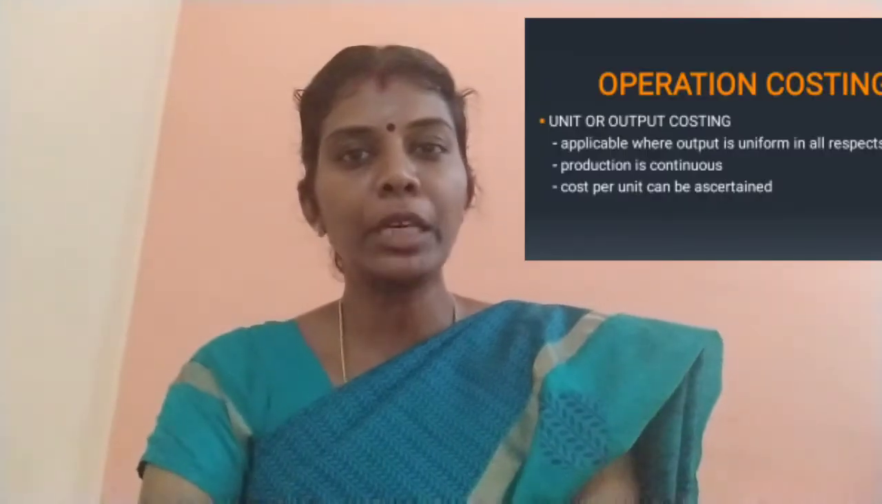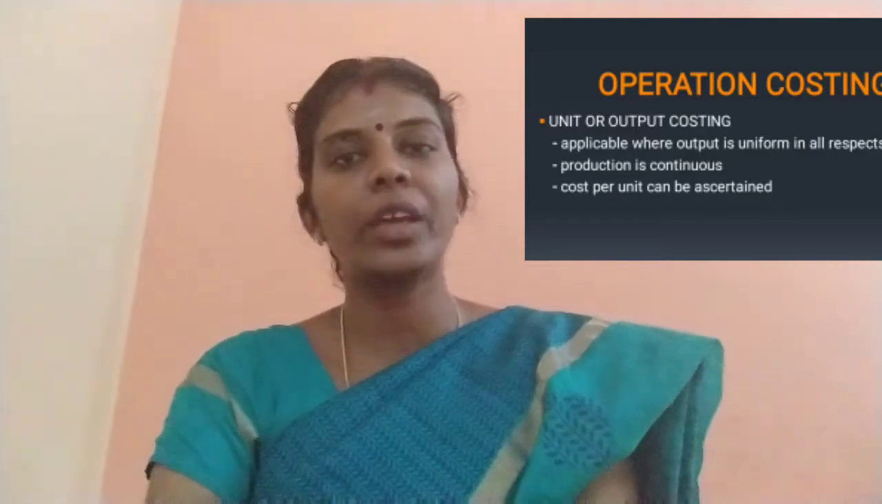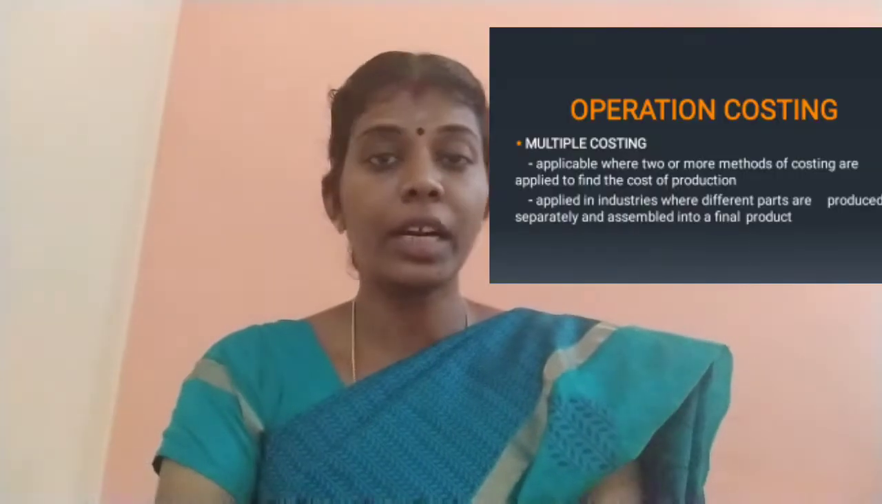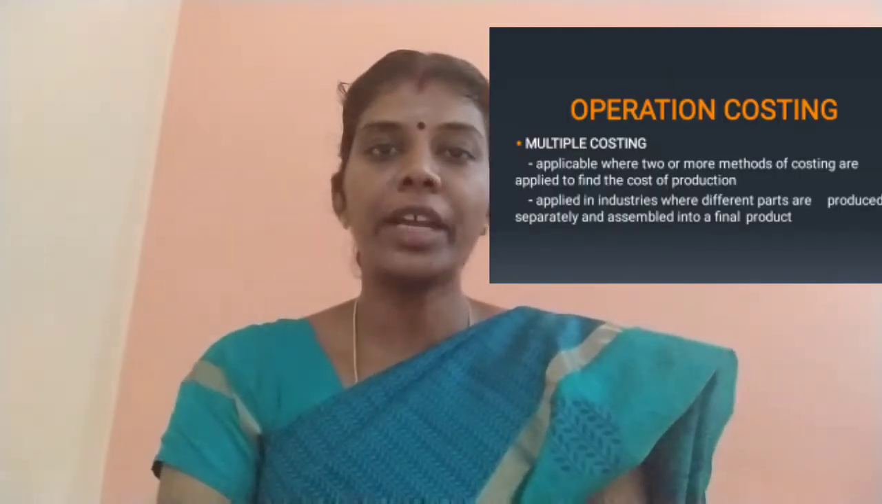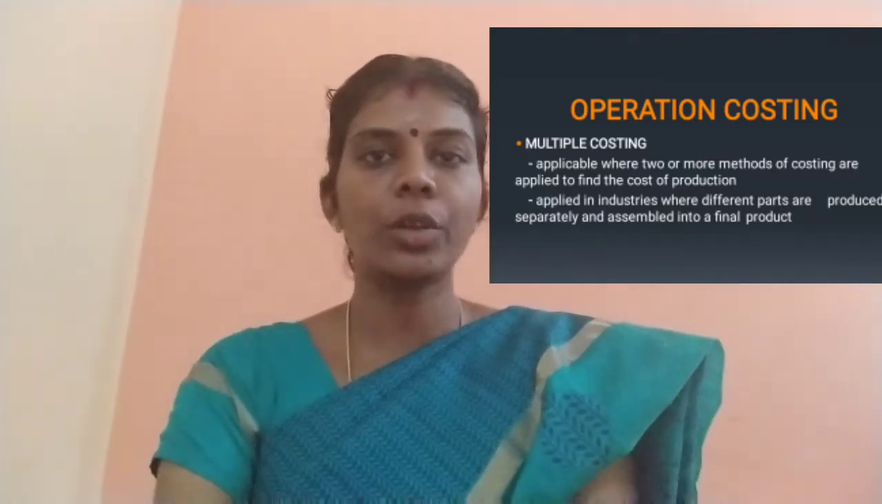This method of costing is applicable to the industries where the production is a continuous one. So here we can find out the cost per unit, right? The next one we are going to see is multiple costing. When we are applying more than one method of costing for finding out the cost of production, then this is called the multiple costing method.